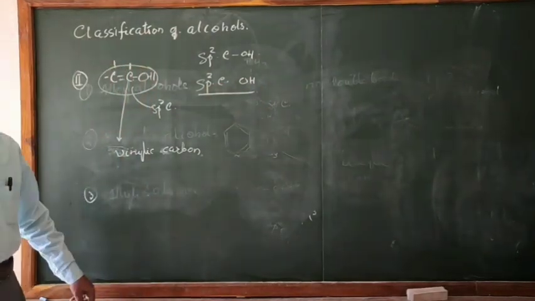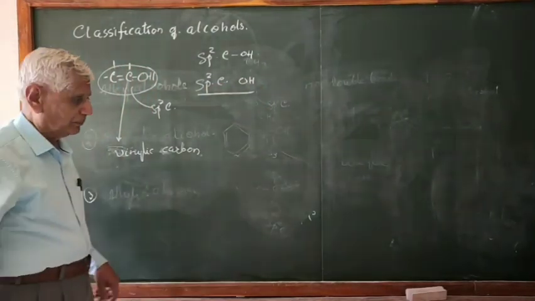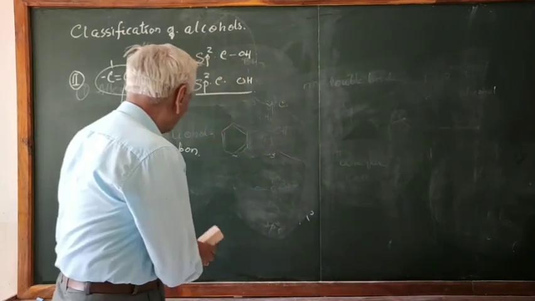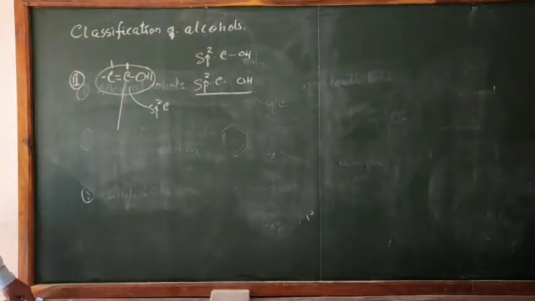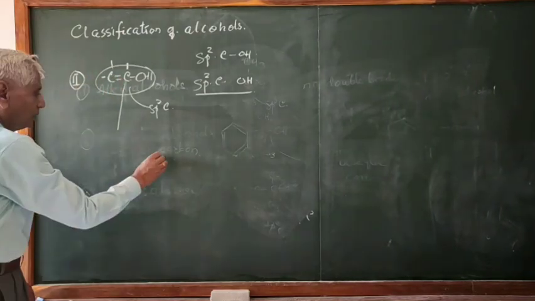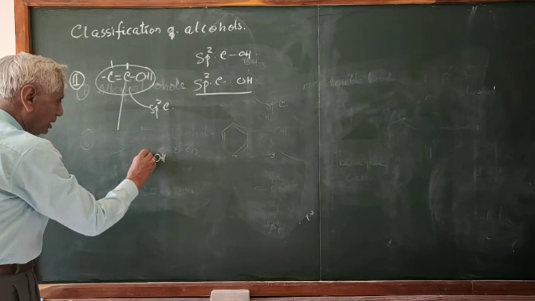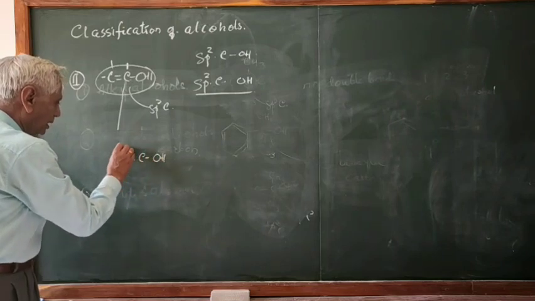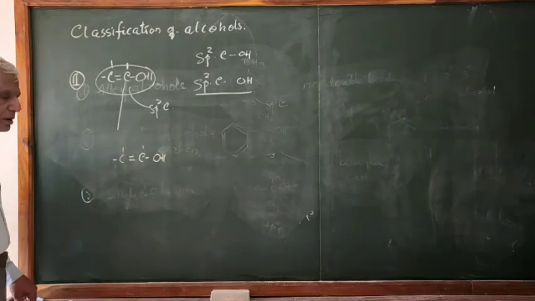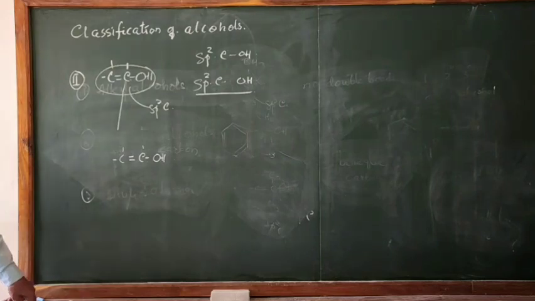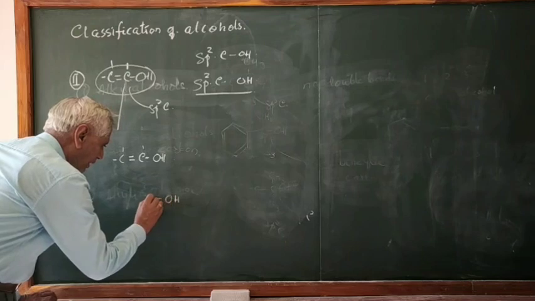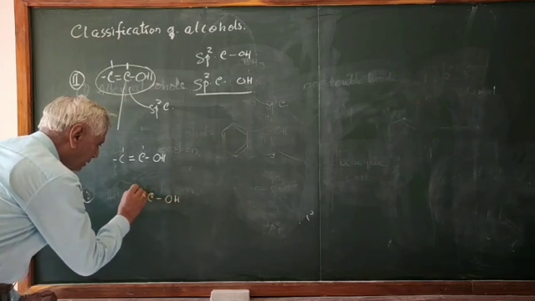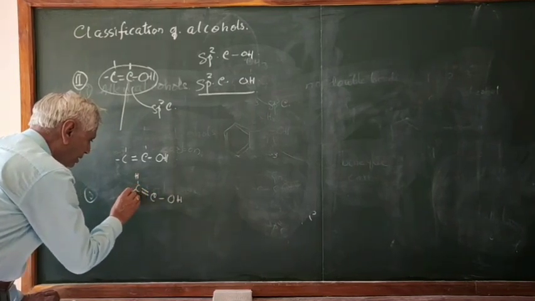Such alcohols can be classified into two types. Again, one where the OH group is connected to a double bond carbon. This is one example, OH connected to a carbon containing a double bond. This is vinylic alcohol. Another compound is where the OH group is connected to, I think yesterday I told you, but I will tell you once again, you listen.